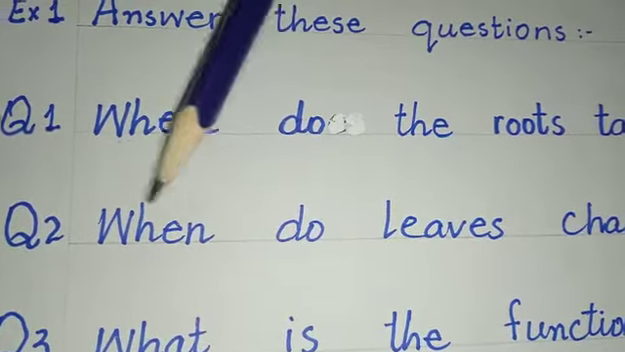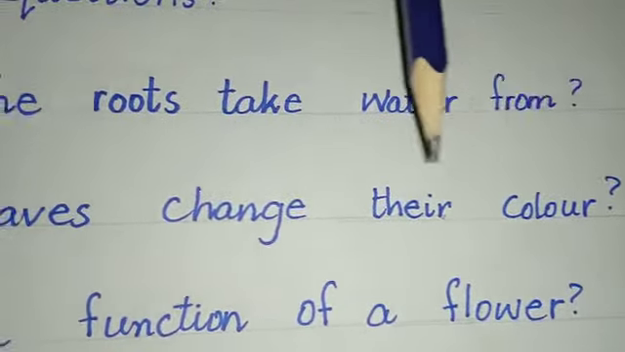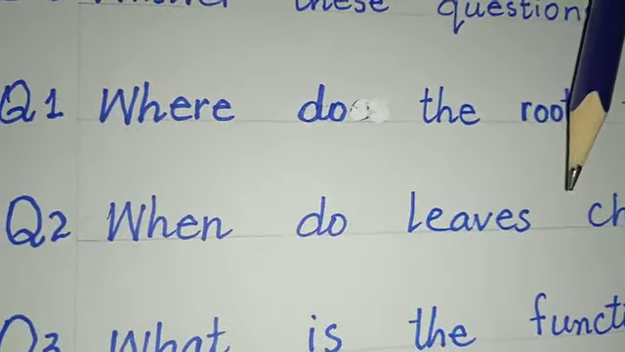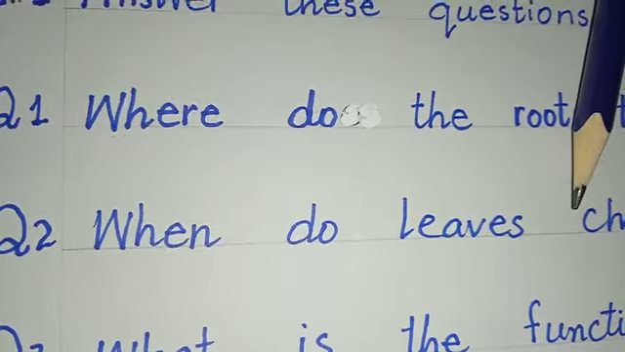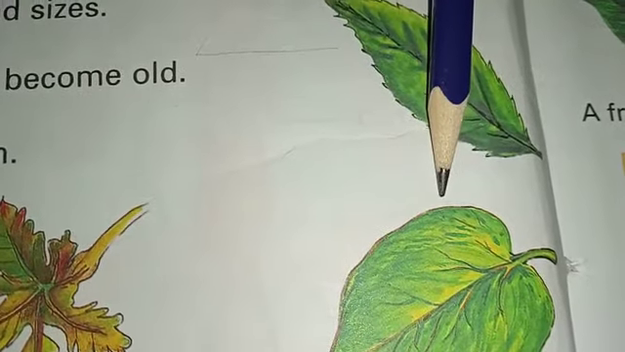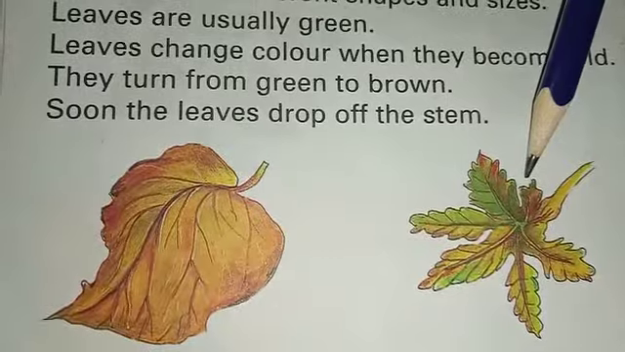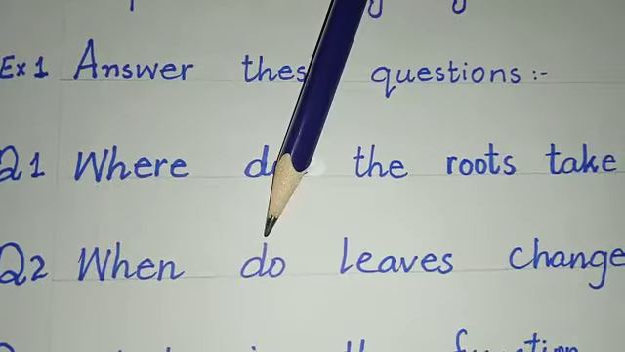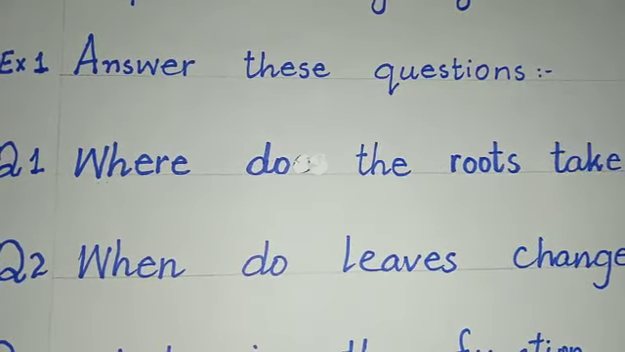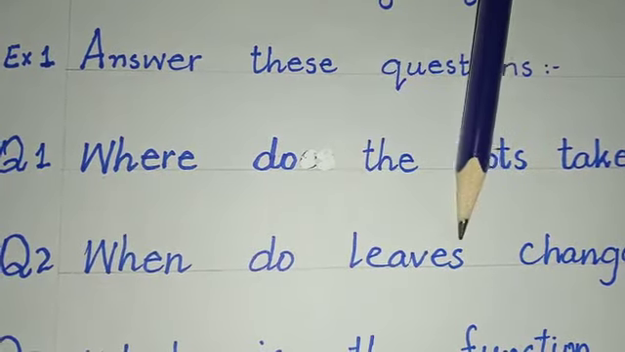Now question number 2, when do leaves change their color? We have already discussed this. So now tell me, when do the leaves change their color? As we all know that mostly the leaves are of green color, but they change their color to brown when they become old. So we can write it as leaves change their color when they become old.